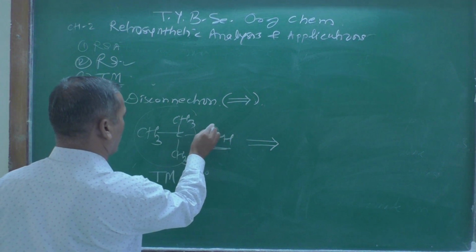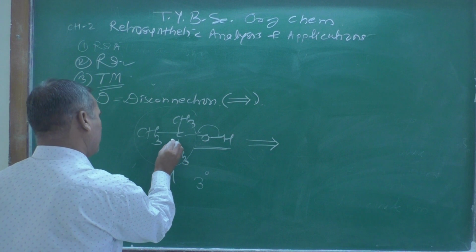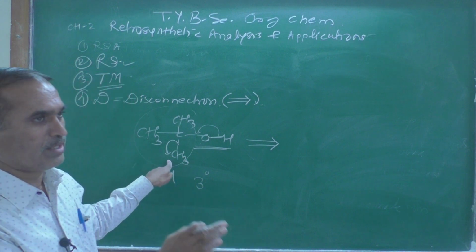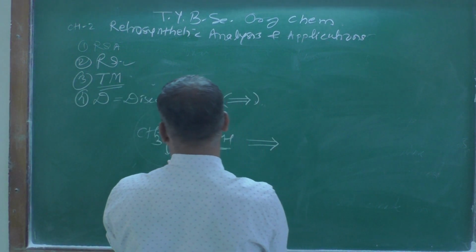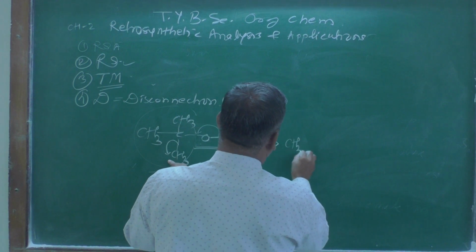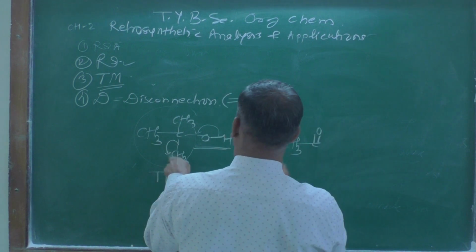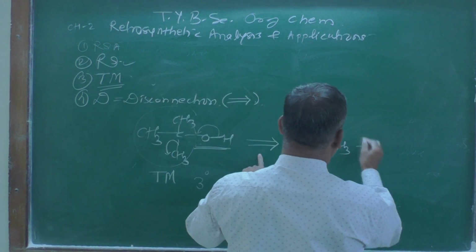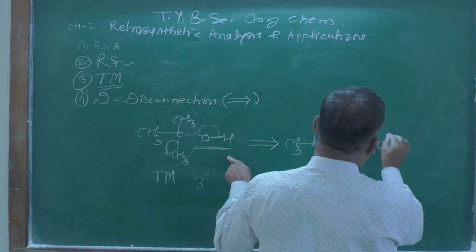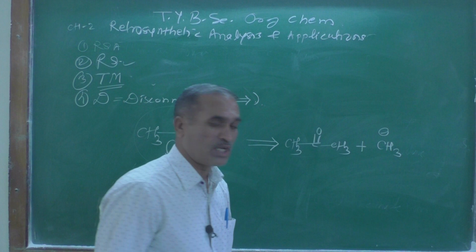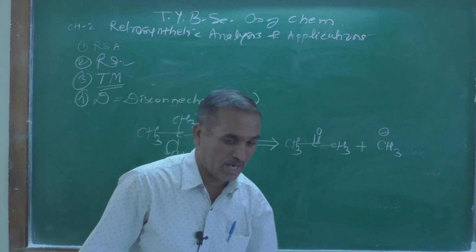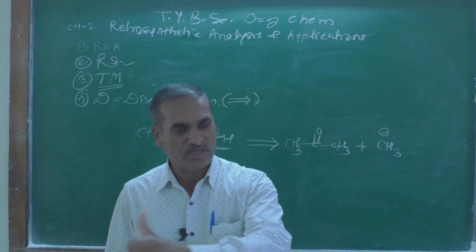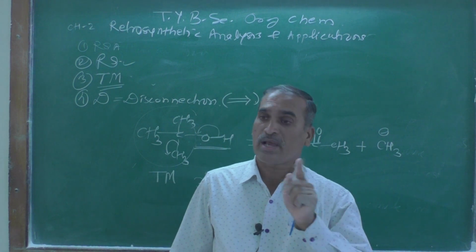Here this sigma bond forms a double bond, and this methyl group breaks and goes outside. After the disconnection, we got CH3, C double bond O, CH3, which is acetone, and the other part is CH3 with a negative charge on the carbon atom. In the first chapter we learned the carbanion, right?